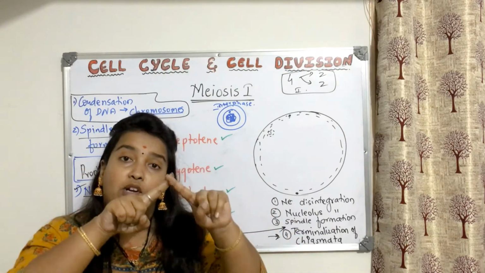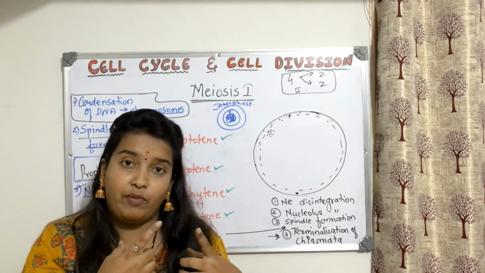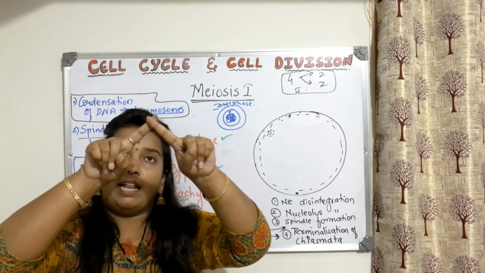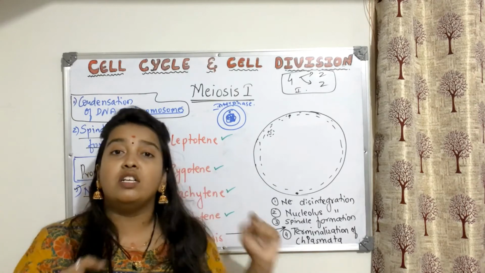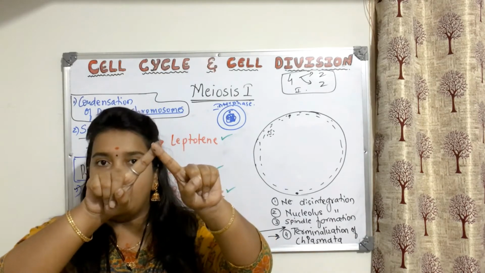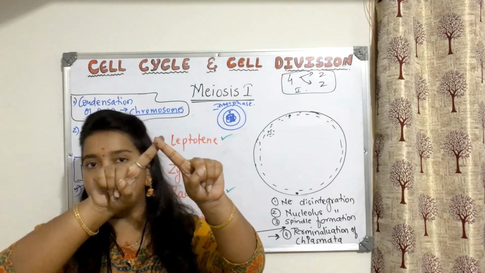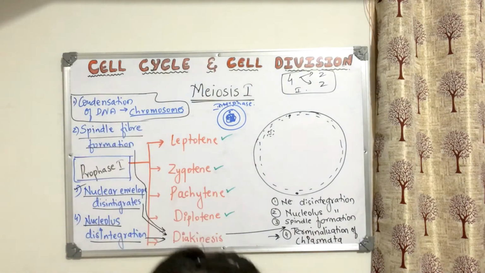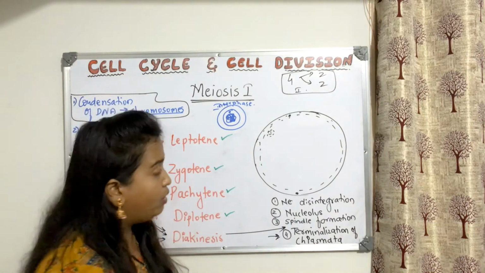But still they are bound because of this crossing over. That bond is there between them. But they don't want to be with each other, so they are moving away, away, away. And the last step, what you will see is the chiasma like this. Instead of like this, because of the movement, it became like this. So this is called terminalization of chiasma. That is the main key feature of diakinesis.